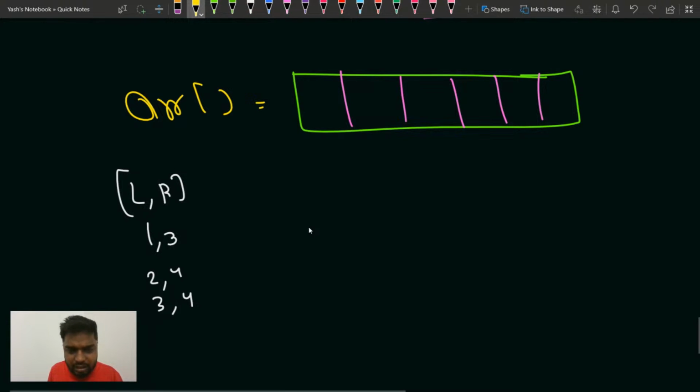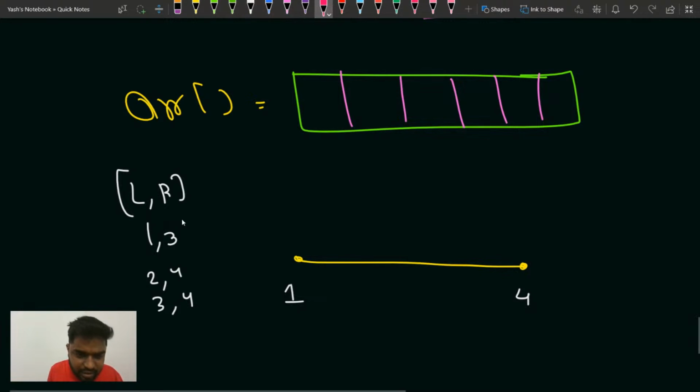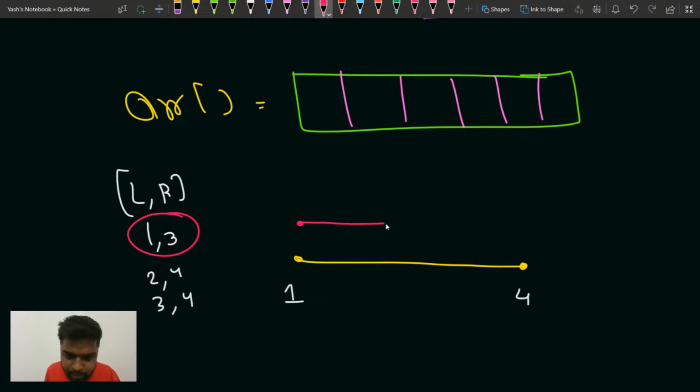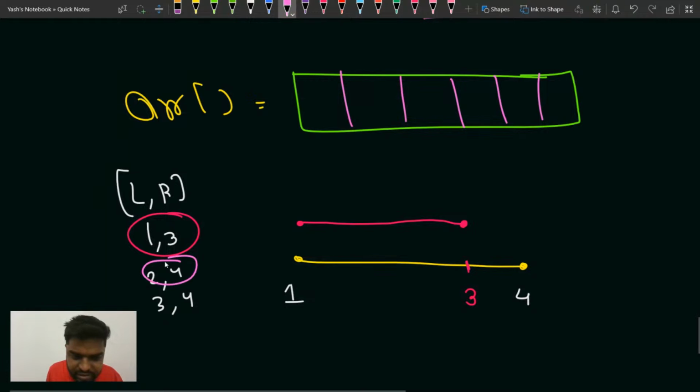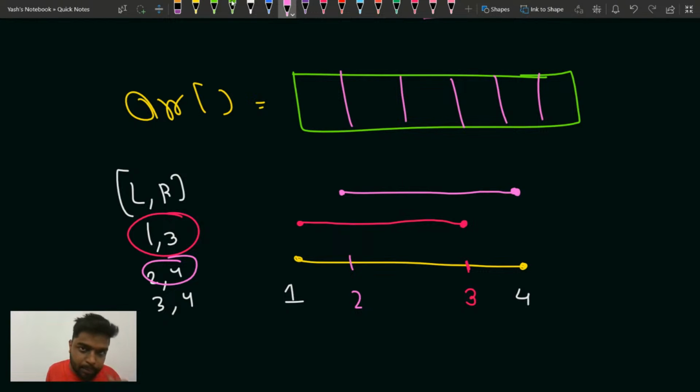Suppose you have a number line with the indexes from 1 to 4. First, you have to consider this particular range, 1 to 3. So from 1 to 3 people are visiting. Then people are also visiting in the range 2 to 4, in this range till this range. Then people are also visiting in the range 3 to 4. Let me remove this array now.